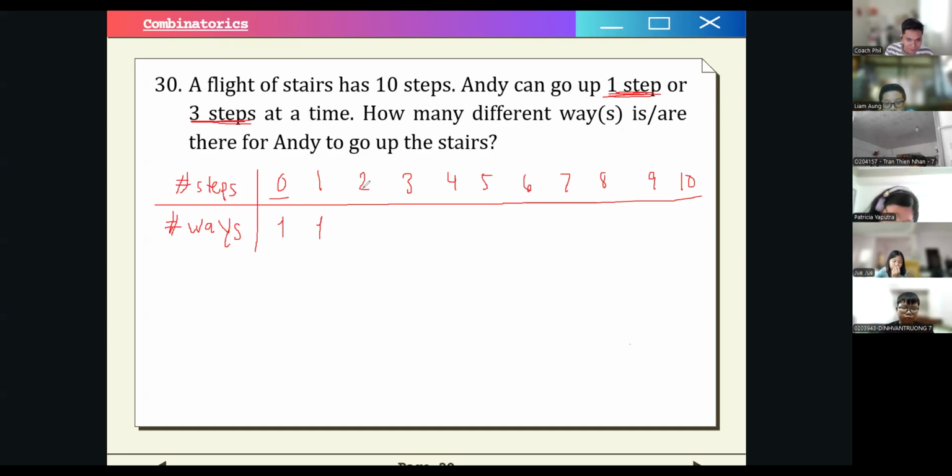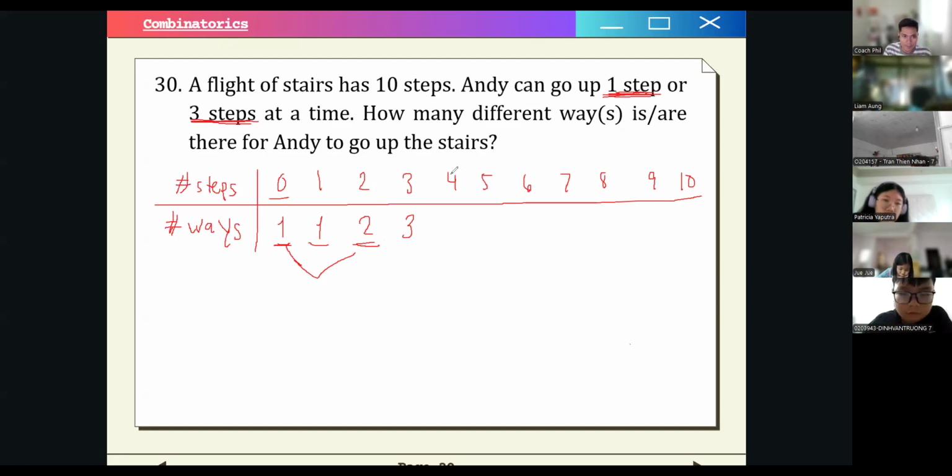And then for this one, we add the 2 previous, 1 plus 1 is 2. And then for the third step, we add the previous and the 3 steps previous, this one and this one. So 2 plus 1 is equal to 3, because we can go up one step or 3 steps at a time.